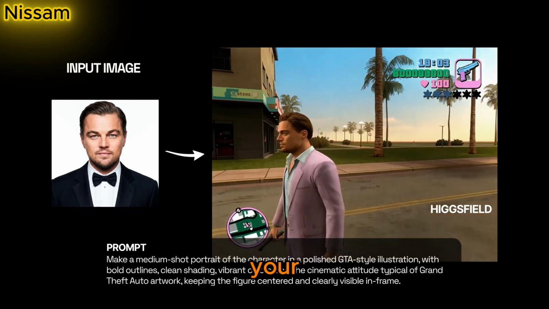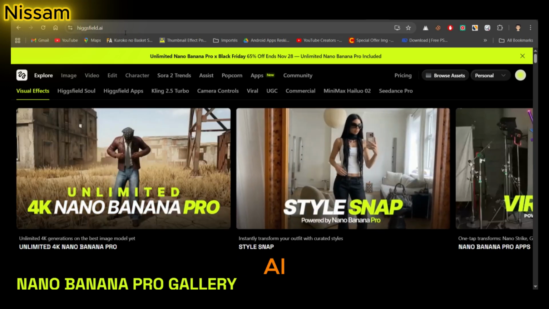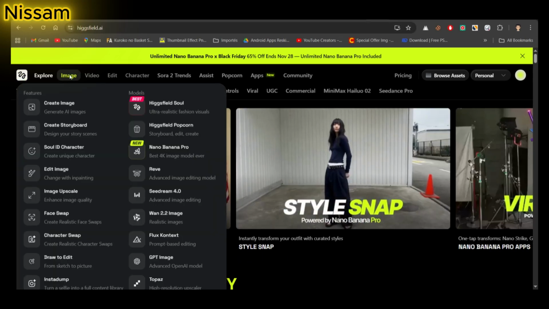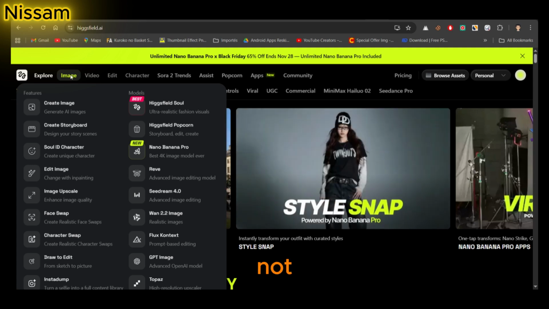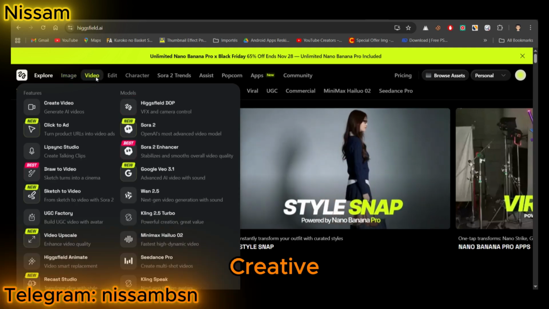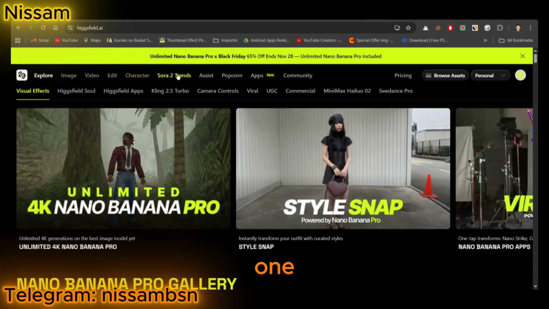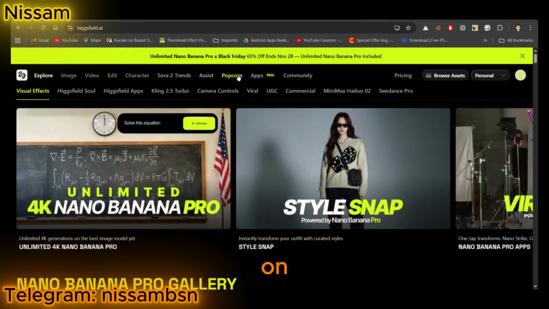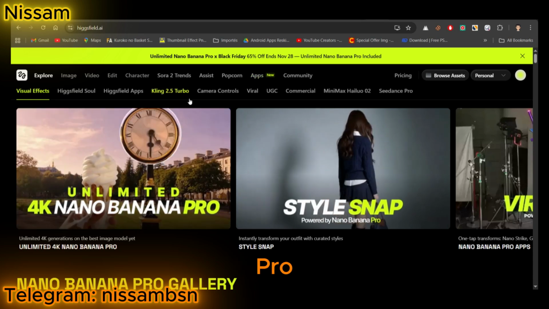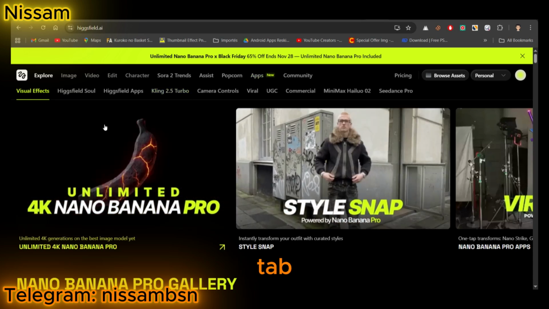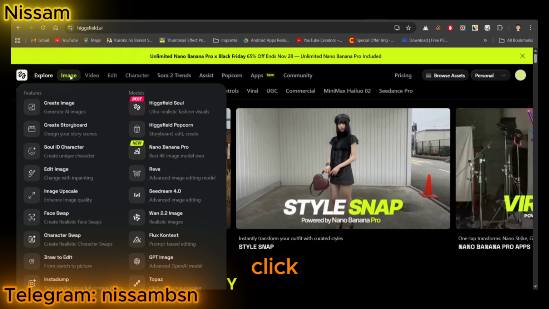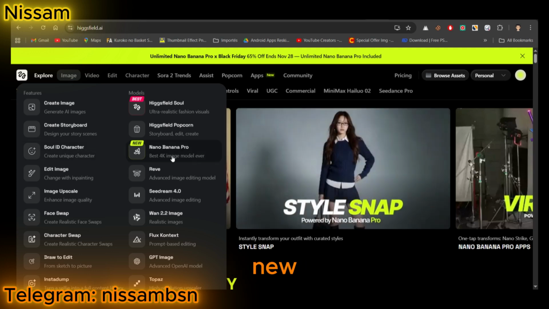So first, open your browser and go to higgsfield.ai. I'll leave the link in the description. When the website loads, you'll see it's not just one tool. It's a full creative suite. Image models, video tools, editing canvas, everything in one place. But today we're focusing on the big one, Nano Banana Pro. Hover over the Image tab at the top, click Nano Banana Pro, and welcome to your new addiction.